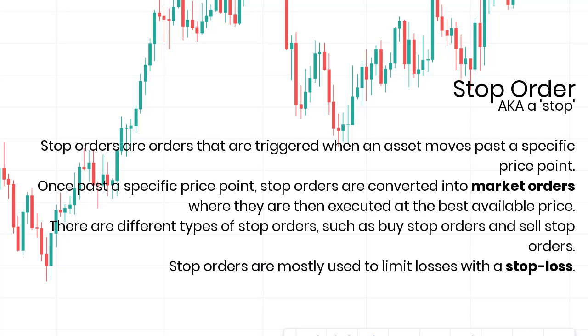Stop order. Stop orders are orders that are triggered when an asset moves past a specific price point. Once past a specific price point, stop orders are converted into market orders, where they are then executed at the best available price. There are different types of stop orders, such as buy stop orders and sell stop orders, but stop orders are mostly used to limit losses with a stop loss.